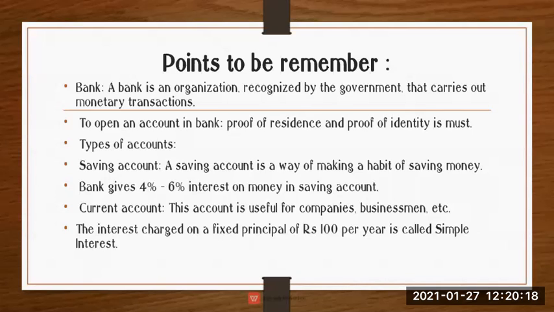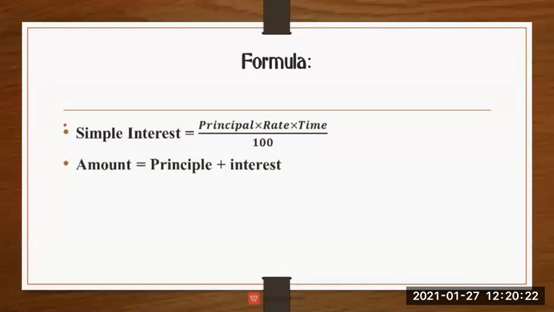Now we see the formula related to simple interest and amount. Simple interest is equal to principal multiplied by rate multiplied by time upon 100. Principal means the actual amount.